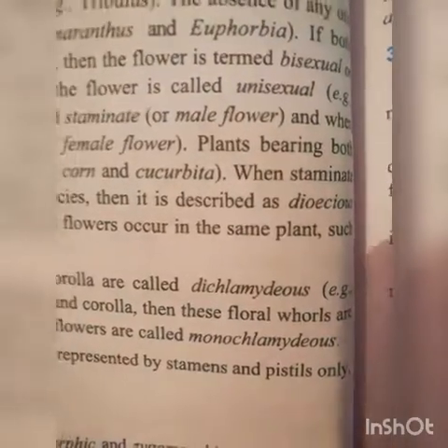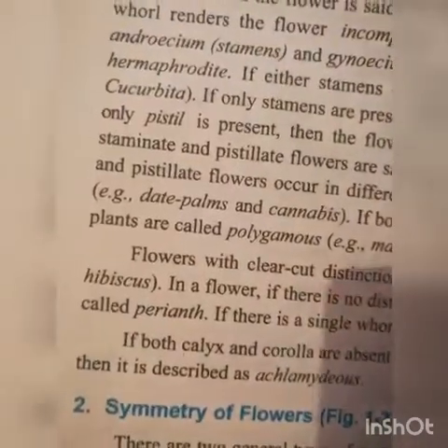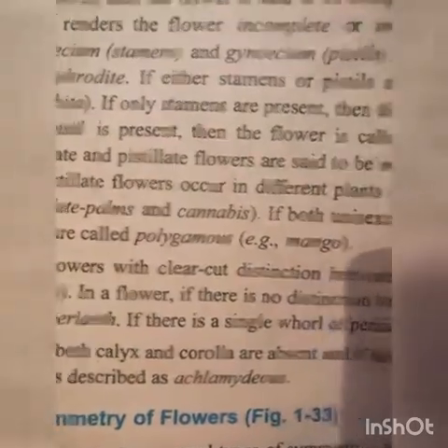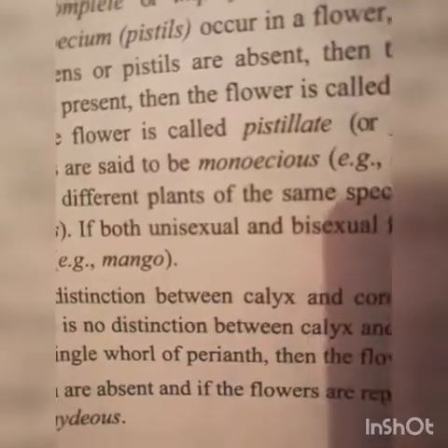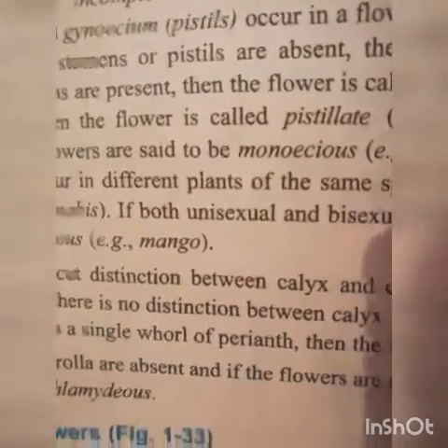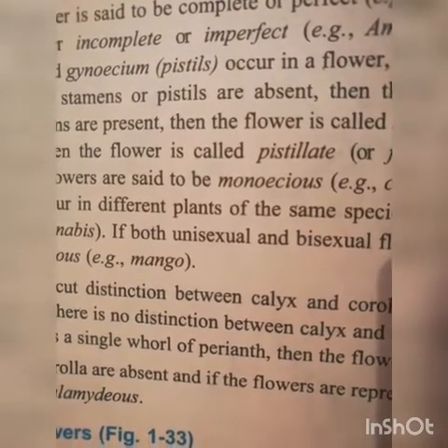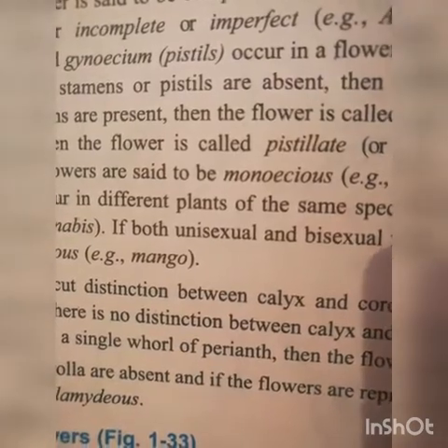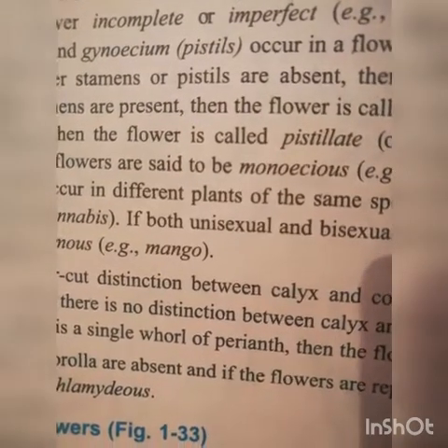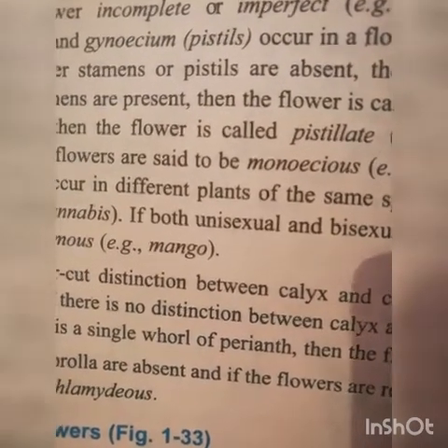Plants bearing both staminate and pistillate flowers are said to be monoecious. Means male and female flowers are separately borne on a plant, then that plant is called monoecious.